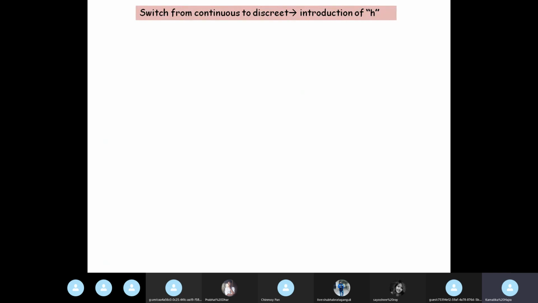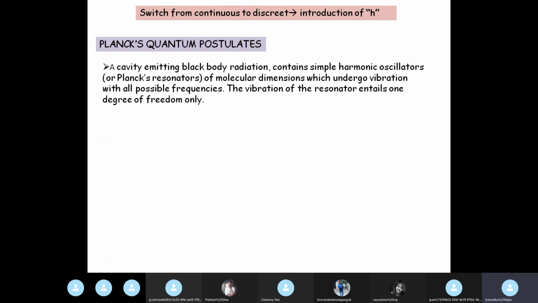So, the switch from continuous to discrete and the introduction of h. Okay, what were Planck's quantum postulates? First, a cavity emitting black body radiation.